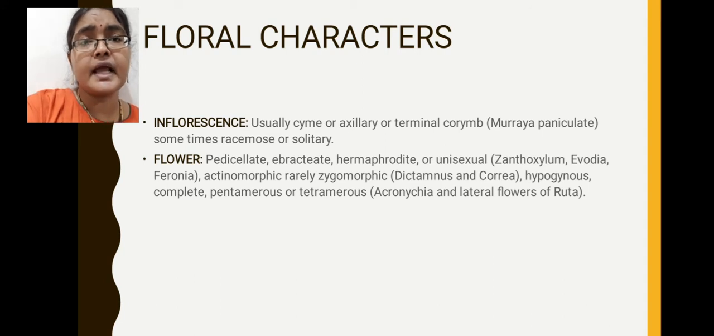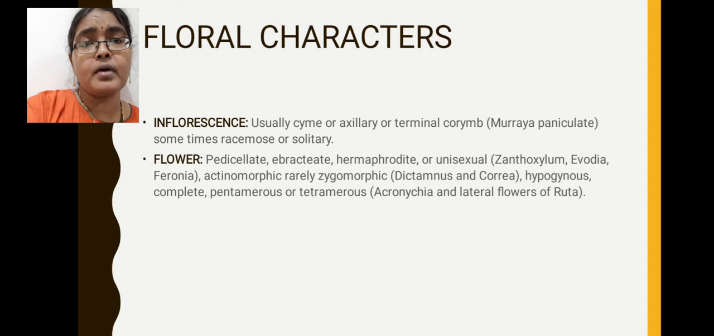Next, flowers are hermaphrodite in nature. Hermaphrodite condition means flowers are bisexual. A single flower consists of both androecium and gynoecium. Some plants possess unisexual flowers also, for example Xanthoxylum species, Evodia species and Feronia species. These species possess unisexual flowers, meaning either male sex organs or female sex organs are present. That is why it is called a unisexual flower.